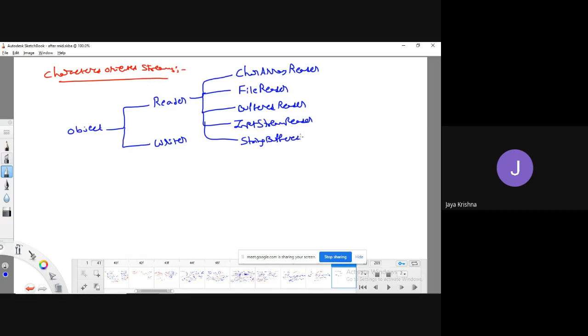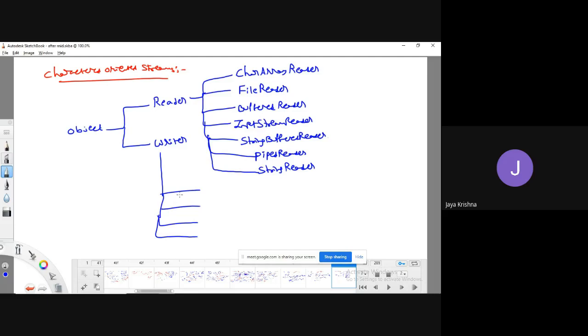String buffered reader. Like this, we are having... if you want, you can write piped reader, string reader. Like this, we have various kinds of classes to read characters from input devices to a Java application. Similarly, to write data from a Java application to output devices, we can use the same classes. In place of all these, we are going to write writer.